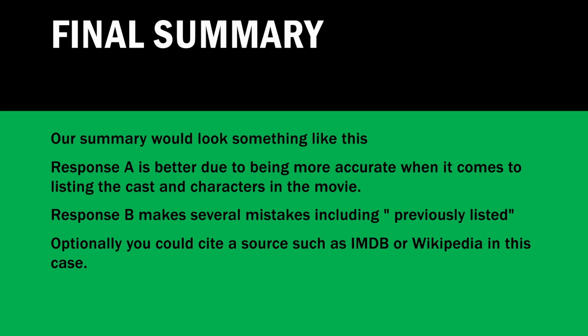And finally, the summarization. This gives us an opportunity to explain our thought process to other raters and reviewers. We would say something like, Response A is better because it's more accurate in listing the correct cast and characters for the movie. Followed by, Response B makes several factual errors, including the misspelling of Keanu Reeves' name, listing an actor who wasn't in the film, and misnaming Neo's character as Joe Anderson instead of Thomas Anderson. Optionally, depending on the task requirements, to make our case even stronger, we could cite a source like IMDb or Wikipedia to back up our points.